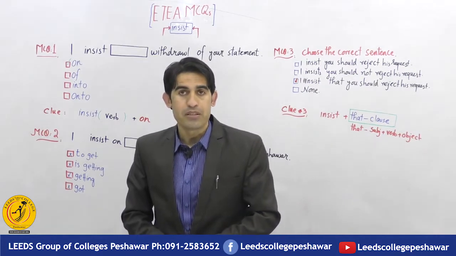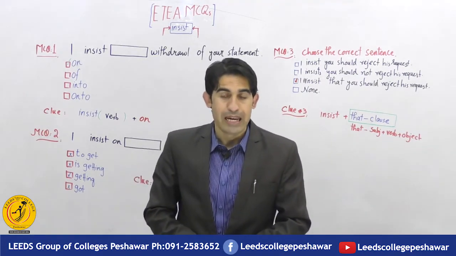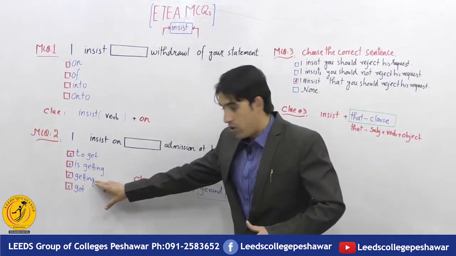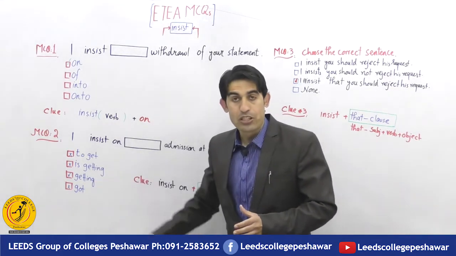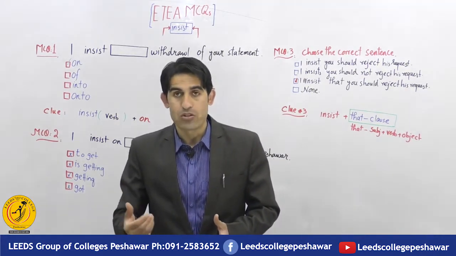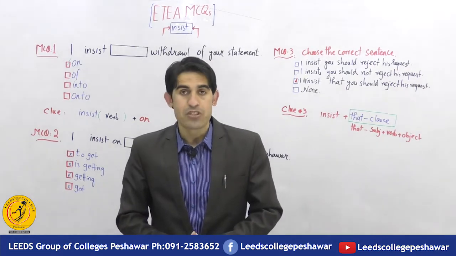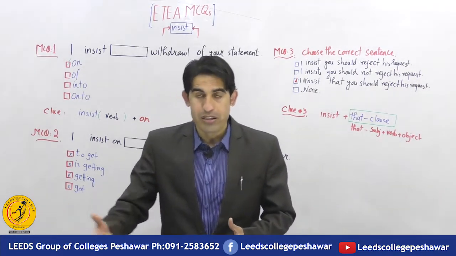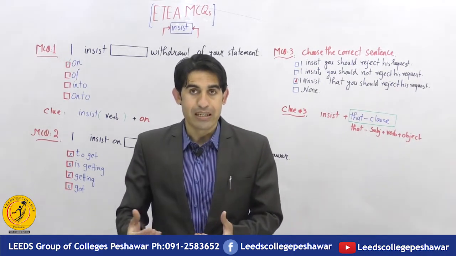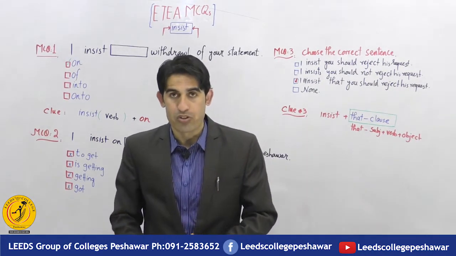Remember that if a sentence contains insist on, it grammatically agrees with the gerund phrase. Option C, getting, is the gerund phrase that grammatically agrees with insist on: insist on getting education, insist on getting answers, insist on asking questions, insist on teaching English, grammar, and linguistics.